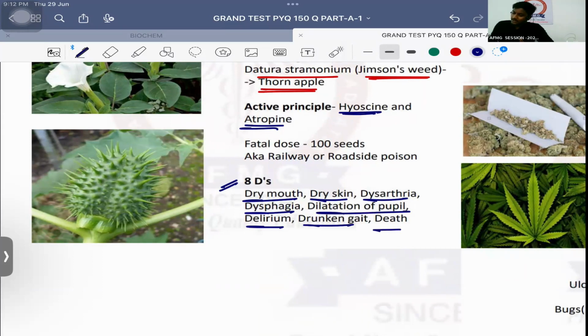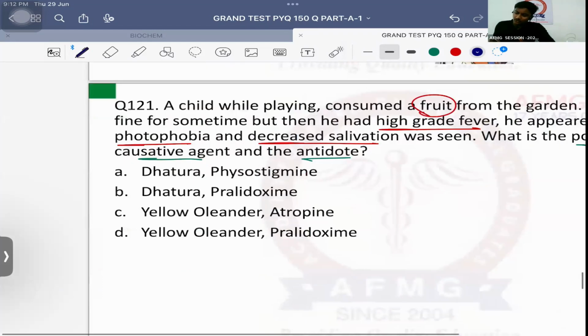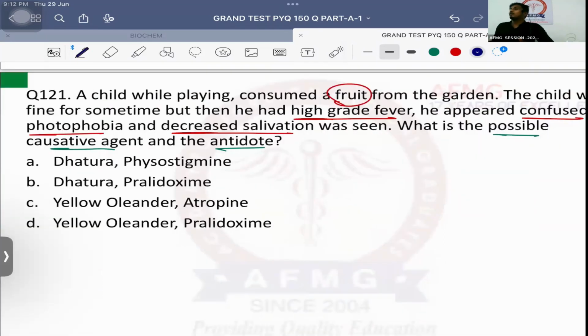And last D for death. How many seeds are fatal? 100 seeds are fatal. It is also known as railway or roadside poison. So that's important. So definitely it is a case of dhatura poisoning. As it is an anticholinergic poison, treatment of choice should be a cholinergic drug, and that should be physostigmine.